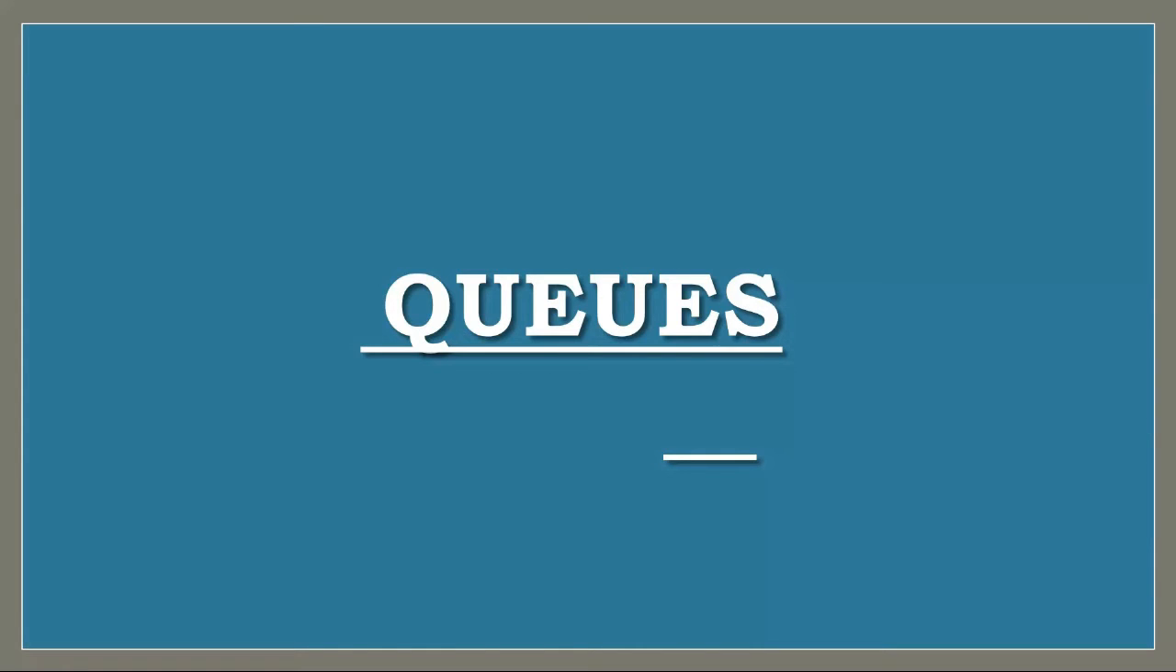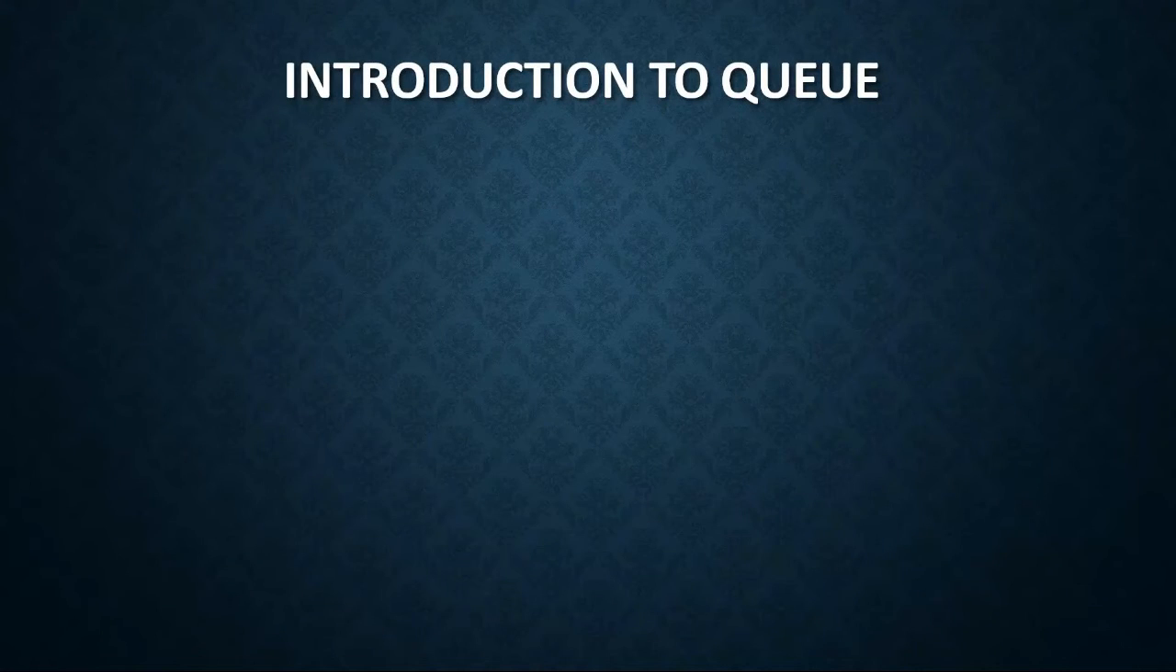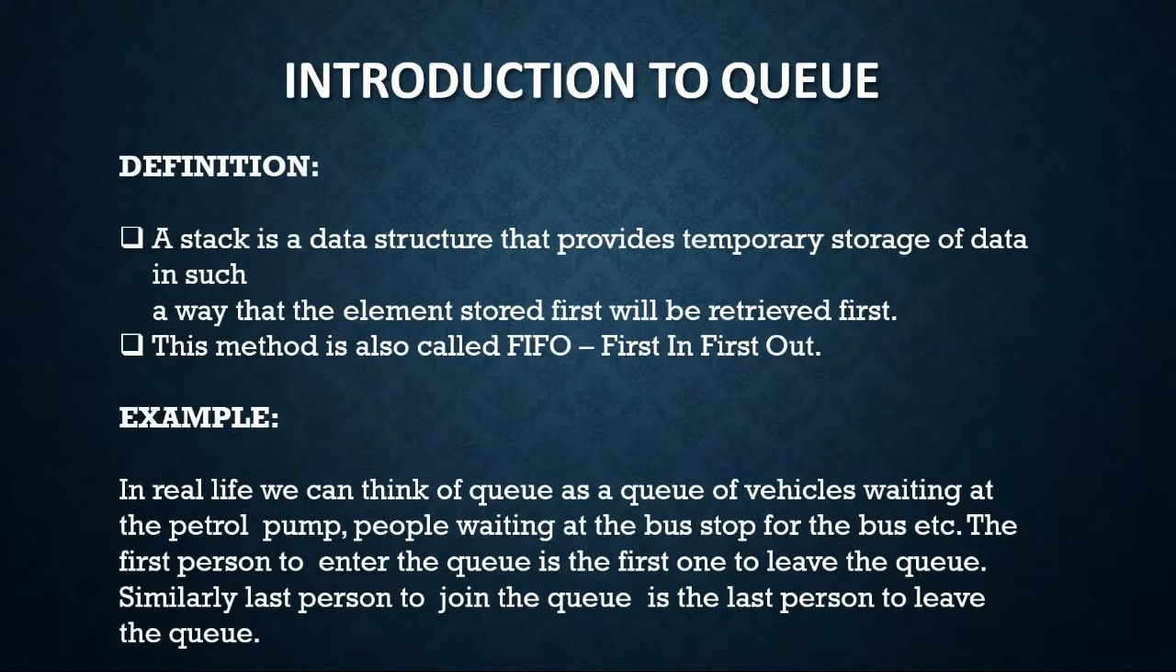Hello everyone, today we're gonna talk about one of the famous data structure topics, which is queue. Introduction to queue. A queue is a data structure that provides temporary storage of data in such a way that the element stored first will be retrieved first. This method is called FIFO, first in, first out.